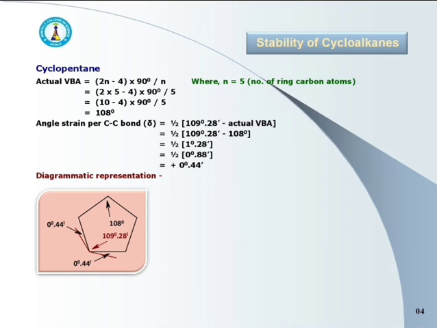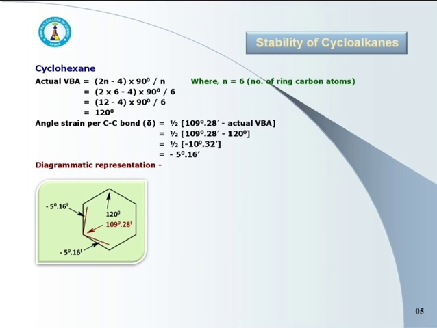Here actual valence bond angle is 108 degree. See the representation. Normal tetrahedral angle is 109 degree 28 minute, and the angle strain for cyclopentane is plus 0 degree 44 minutes.